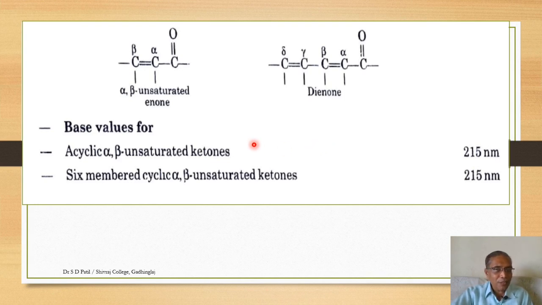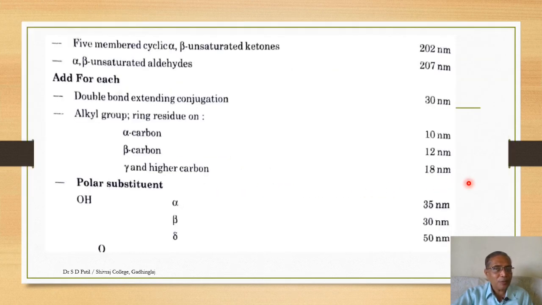So the base value for acyclic alpha beta unsaturated ketones is 215 nanometers. Then for 6-membered cyclic alpha beta unsaturated ketones it is 215 nanometers. For 5-membered cyclic alpha beta unsaturated ketones it is 202 nanometers. For alpha beta unsaturated aldehyde it is 207 nanometers. There are certain increments which we are going to add during the calculation.